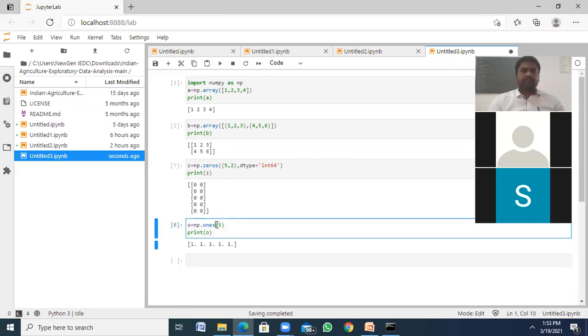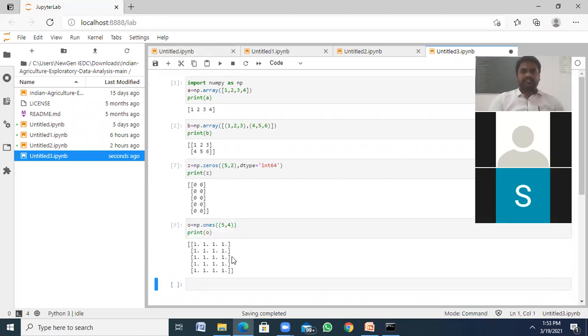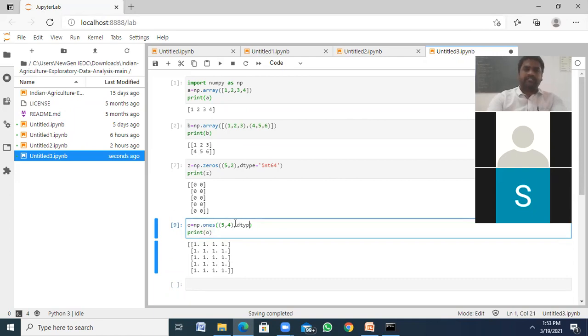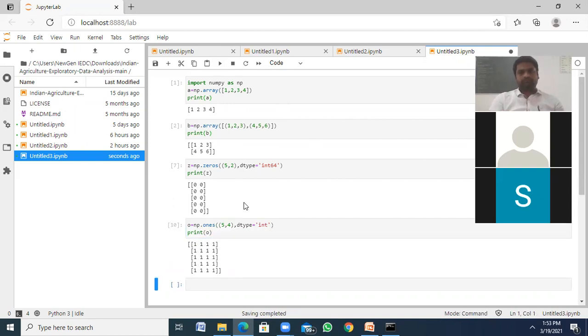Let's say I want a 5 by 4 array. It can create like this. So all are floats. If I want to change this to integer, I can use dtype = int. Like this we can create.